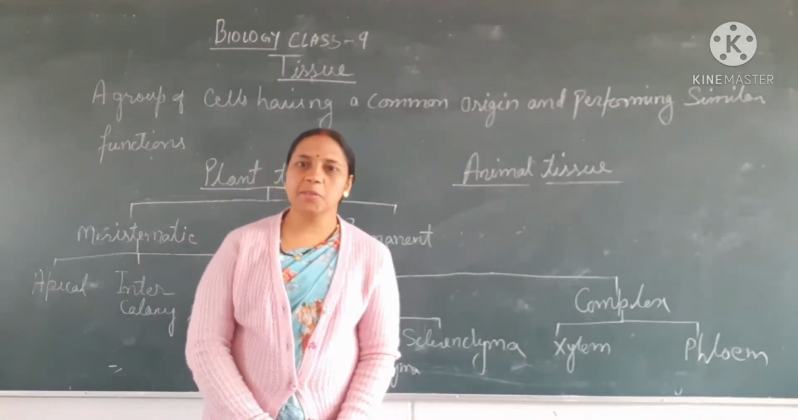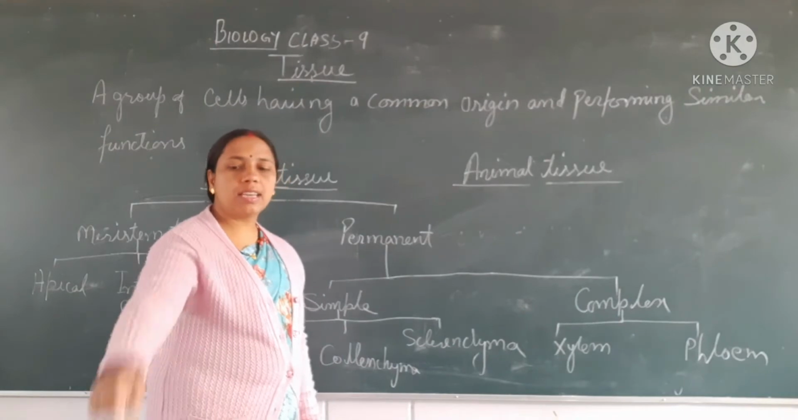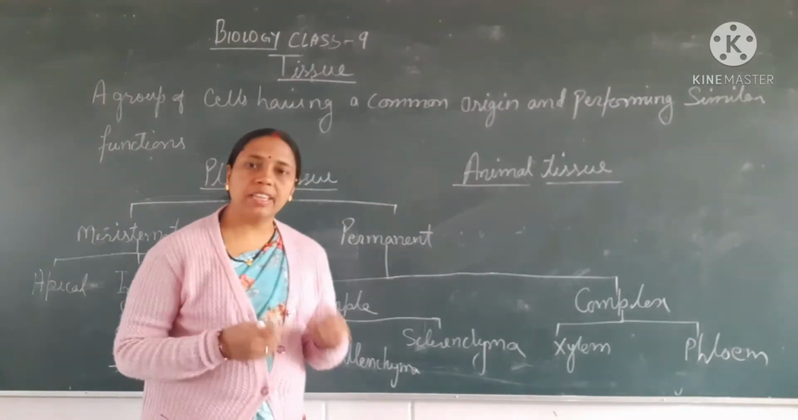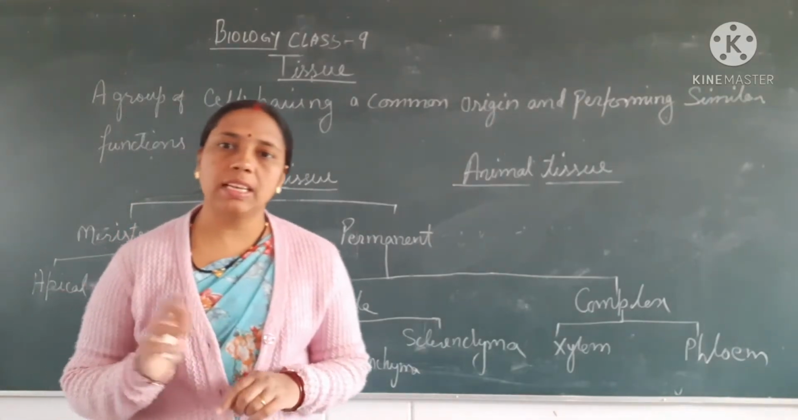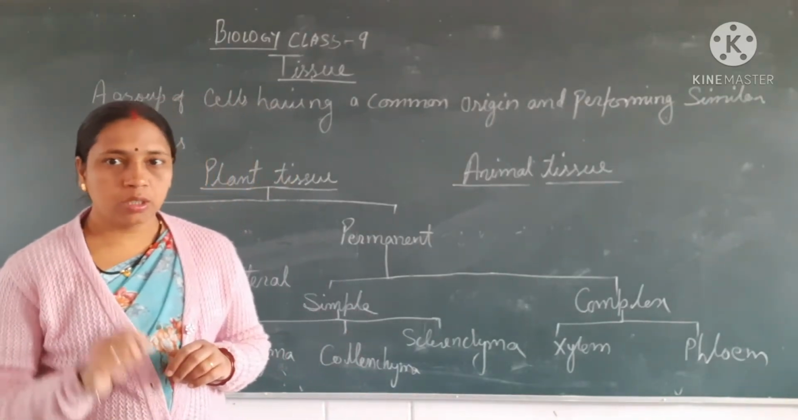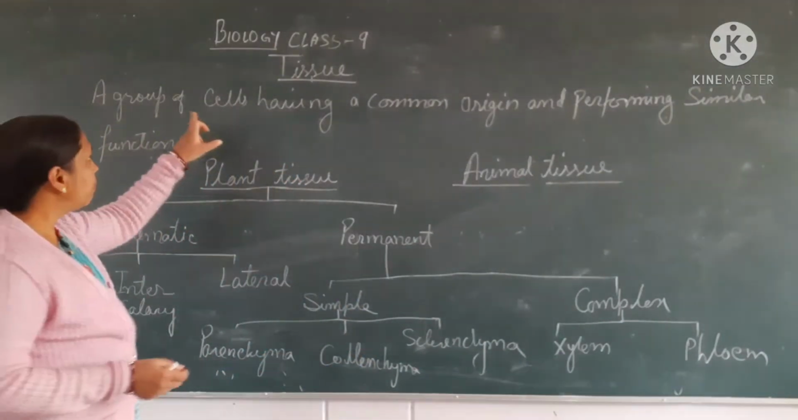Students, today we are going to start with our second chapter, that is tissue. In this chapter we are going to study about different types of tissues, the tissues which are found in plants as well as in animals. The word tissue means a group of cells.